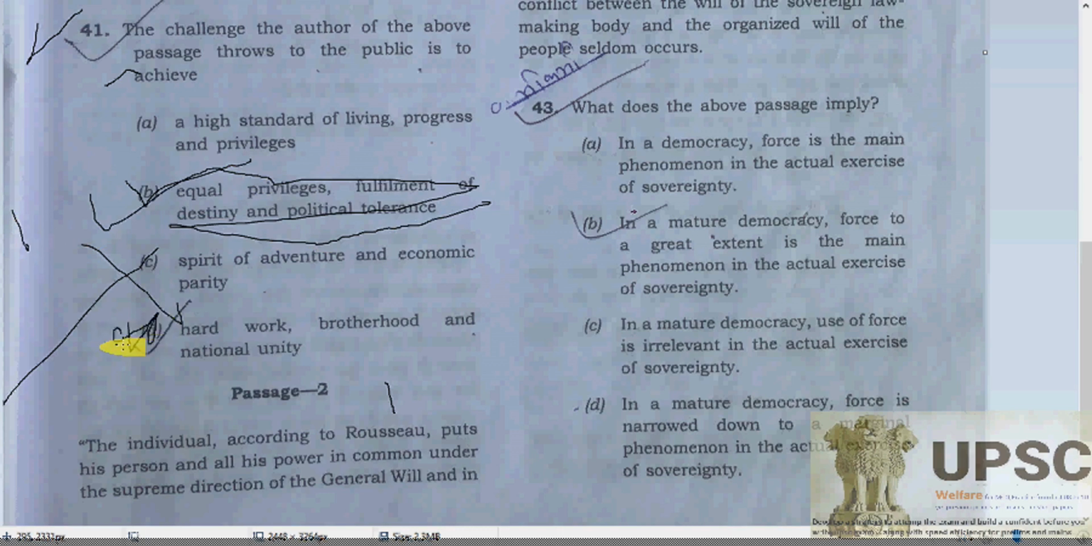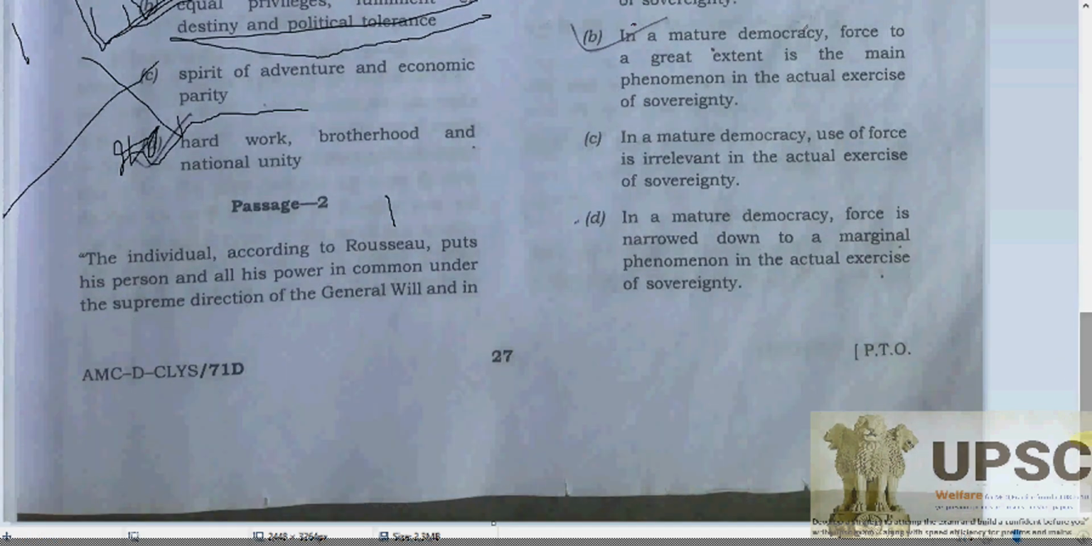Even if 90% is giving the credit, hard work, brotherhood and national unity can be also. But here our writers are talking about fundamental rights also. So equal privilege, fulfillment of destiny and political tolerance, that can be it. There shouldn't be any kind of intolerance in politics also. So we will choose that. And according to the UPSC key, of course, it has been given that B is going to be correct.